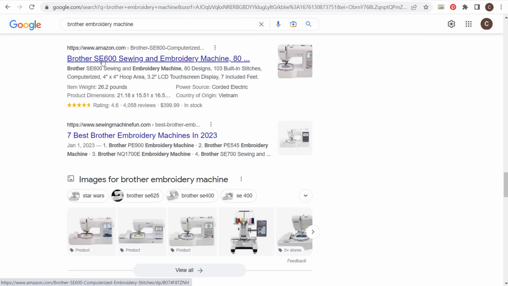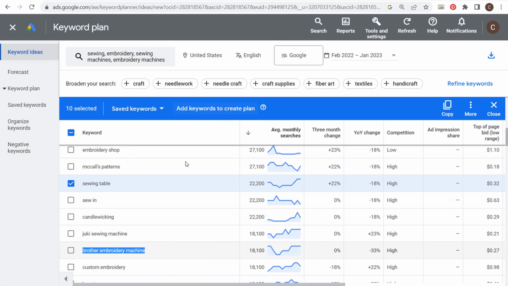So if we come back over to our keyword research, I just wanted to go over understanding keyword intent, understanding what is ranking in Google, so you have an understanding as you start to come up with all of your different keywords, what is ranking for these keywords. For something like sewing table, you probably need an e-commerce type page where you're selling all sorts of different sewing tables from different brands. And then you also probably need a page on your website, something like, here are the 10 best sewing tables for 2023. And you want to keep that page updated every single year and continue to list whatever the top sewing tables that year are. And you can just look at overall customer reviews or any type of expertise you have on the topic.